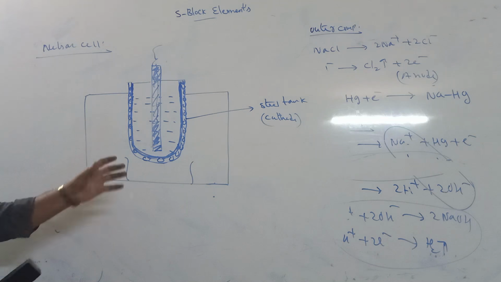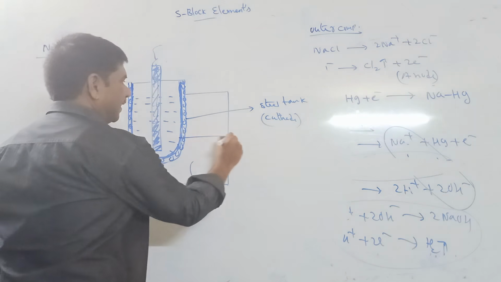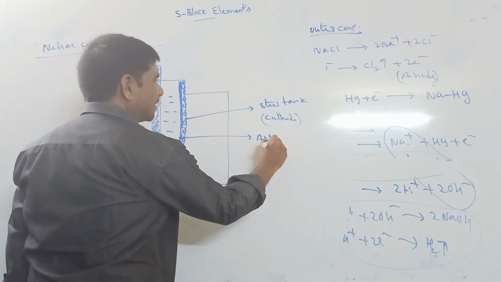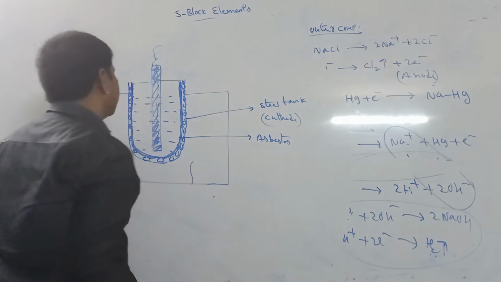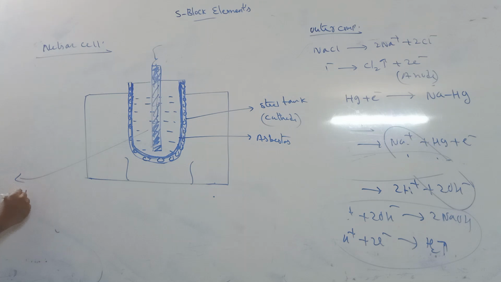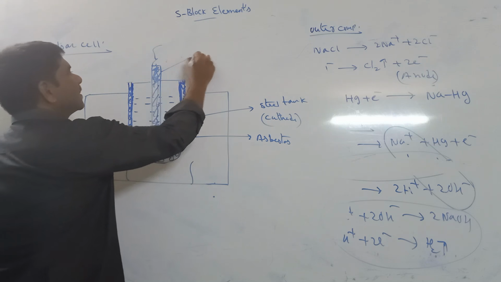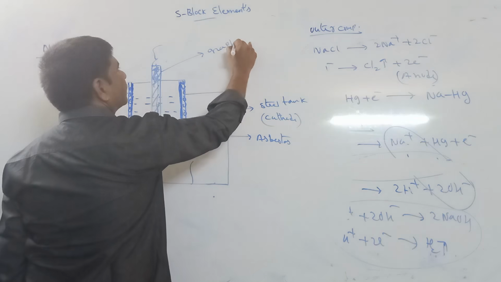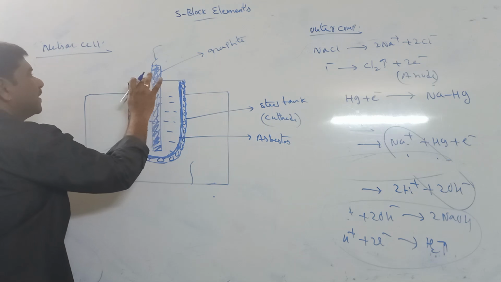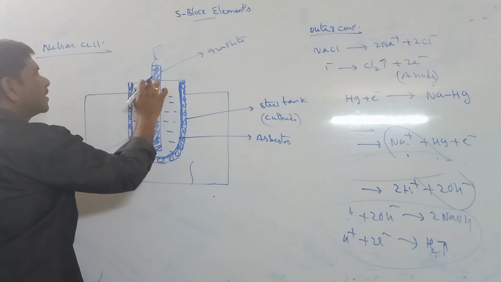Perforated U-shape means small holes. Inside of this, the lining is asbestos. This is filled with brine solution, that is called NaCl solution. In this is a graphite rod. So NaCl solution is taken.